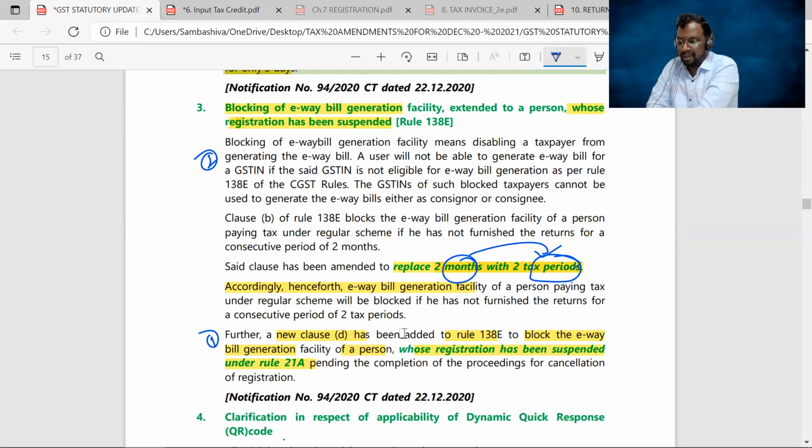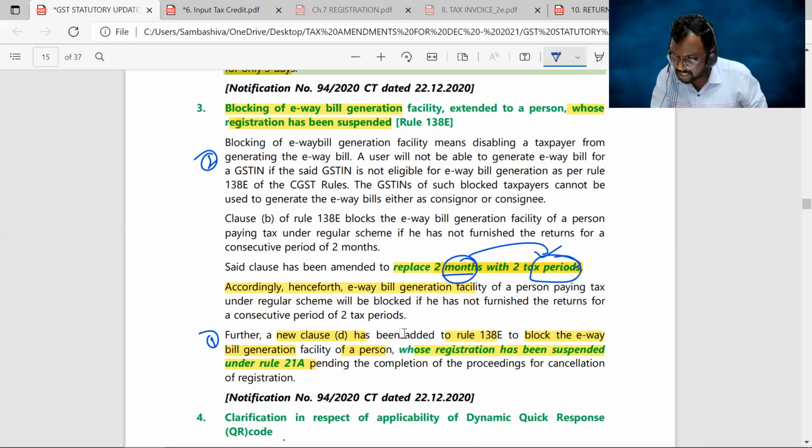Because when I opted for quarterly return, for April and May I don't file any return; I'm going to file the return only in the month of June. So that's why the word month has been replaced with tax period. Now, a tax period could be a month, could be a quarter. That's the second amendment in this particular provision.